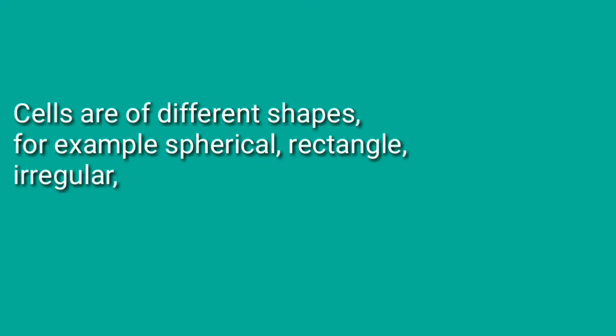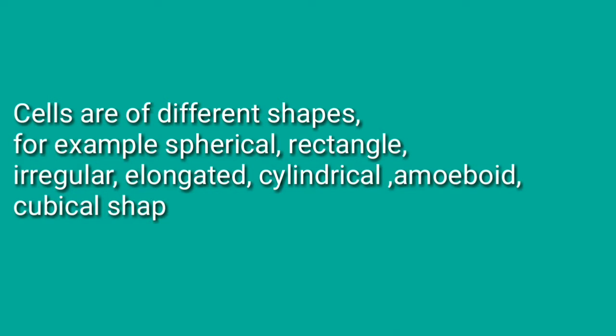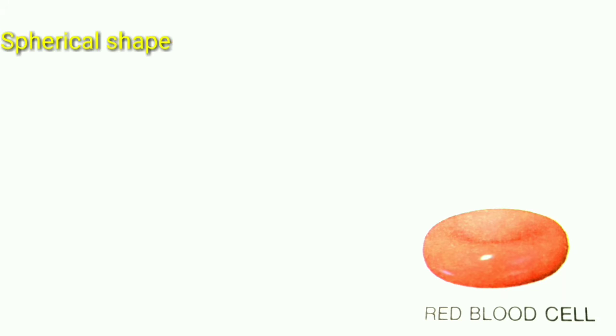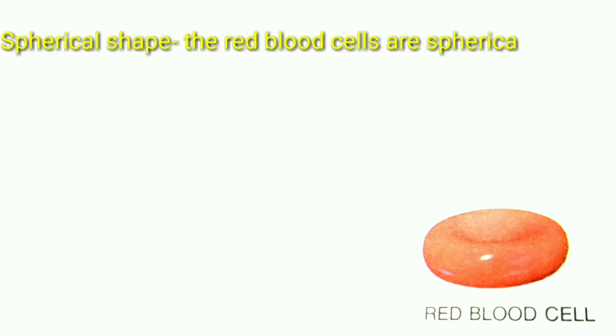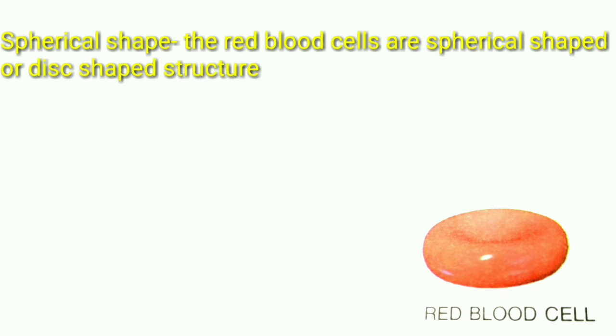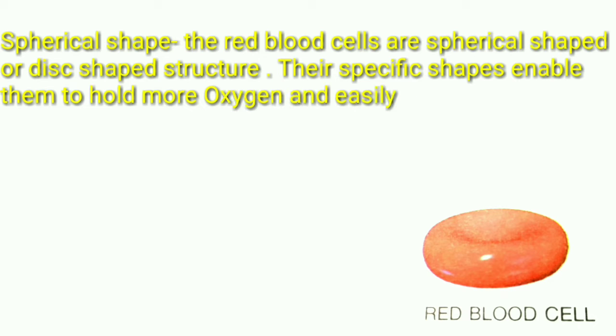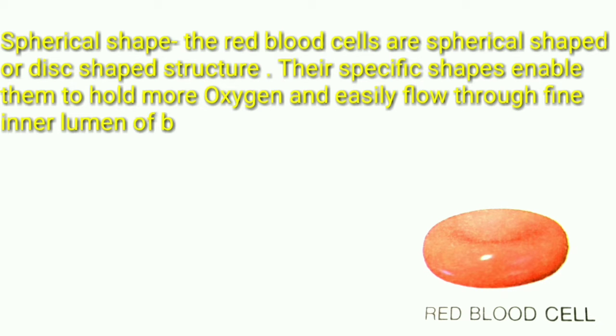Cells are of different shapes. For example, spherical, rectangular, irregular, elongated, cylindrical, amoeboid, cubical, slipper shaped, spindle shaped. Spherical shape. The red blood cells are spherical or disc shaped structures. Their specific shape enables them to hold more oxygen and easily flow through the fine inner lumen of blood capillaries.